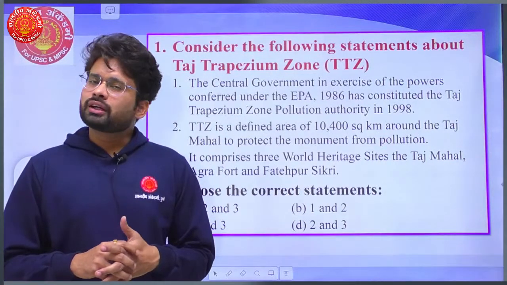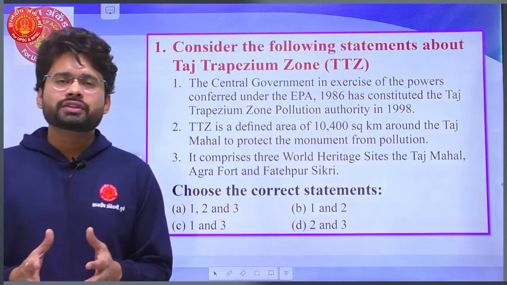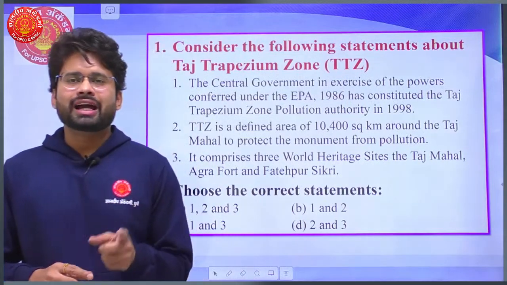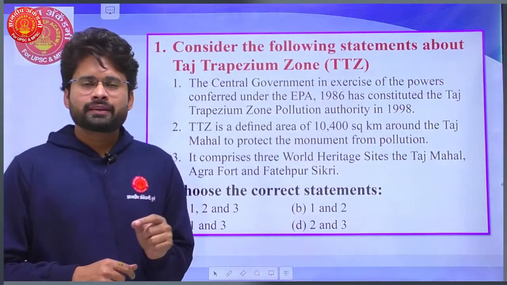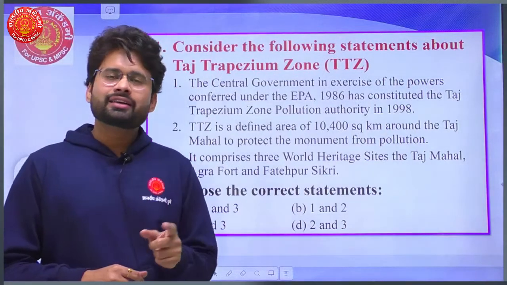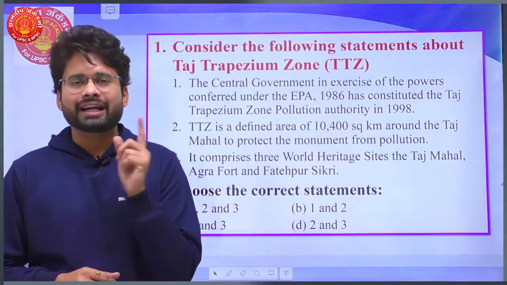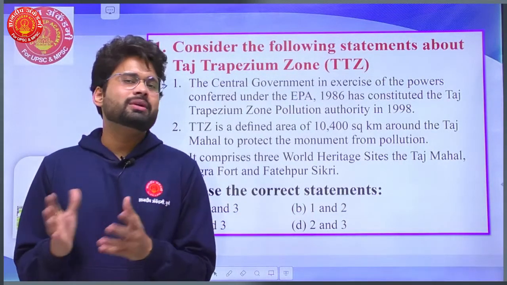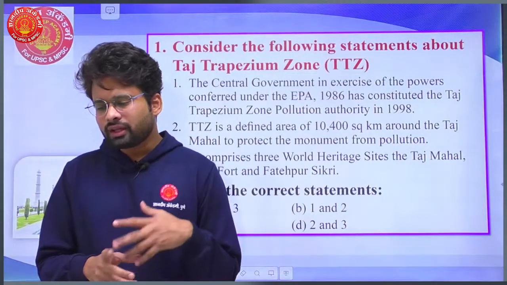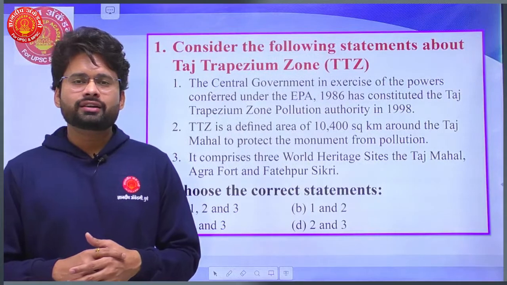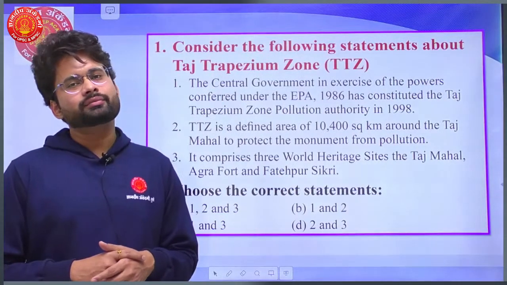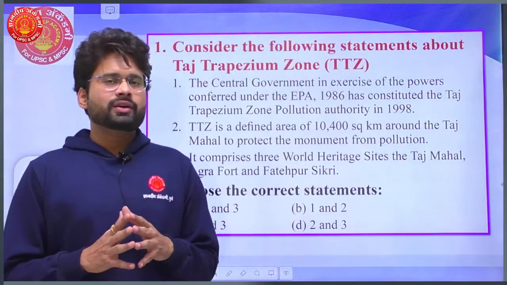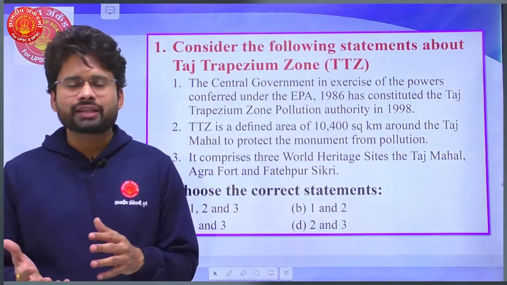Okay. So if you are thorough with this theory of TTZ, the statements are correct, by the way. The first is that yes, of course, this zone and the authority which looks after this zone's management is established under the Act of 86, that is Environmental Protection Act of 1986. This is correct, but its establishment is in the year of 1998. Fine. Second, yes, exactly, the figure is right. 10,400 square kilometer area is dedicated to this zone TTZ, where the 3 important sites are located: Fatehpur Sikri, Agra Fort and Taj Mahal itself.